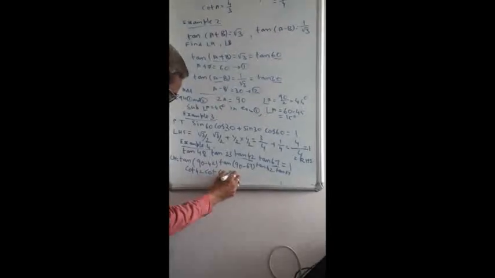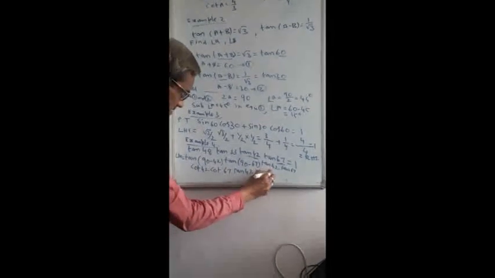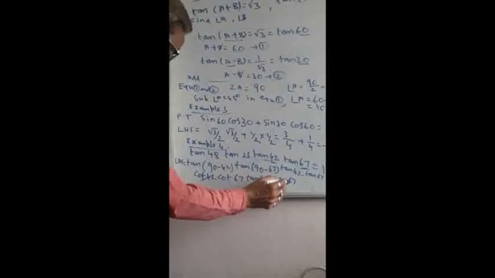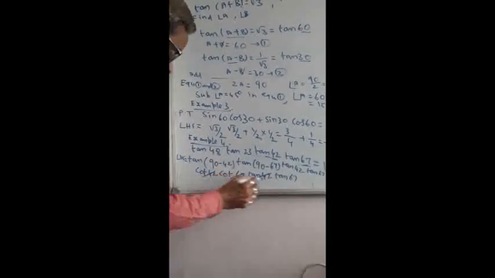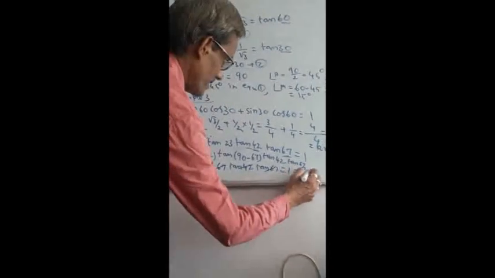Then here tan 42 is there, and here tan 67 is there. Cot is nothing but the reciprocal of tan. So the reciprocal and tan both get cancelled. The reciprocal of tan 67, cot 67, this also gets cancelled. So finally how much do you get? 1. So that is nothing but the RHS. Hence it is proved.